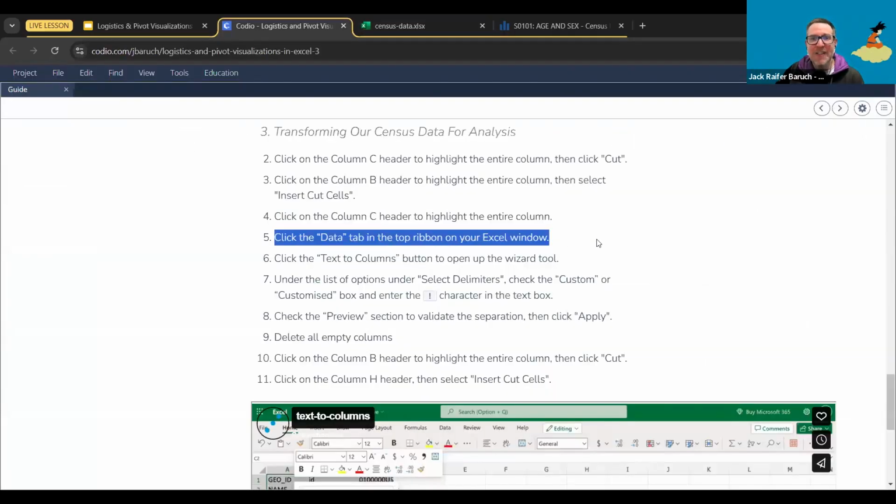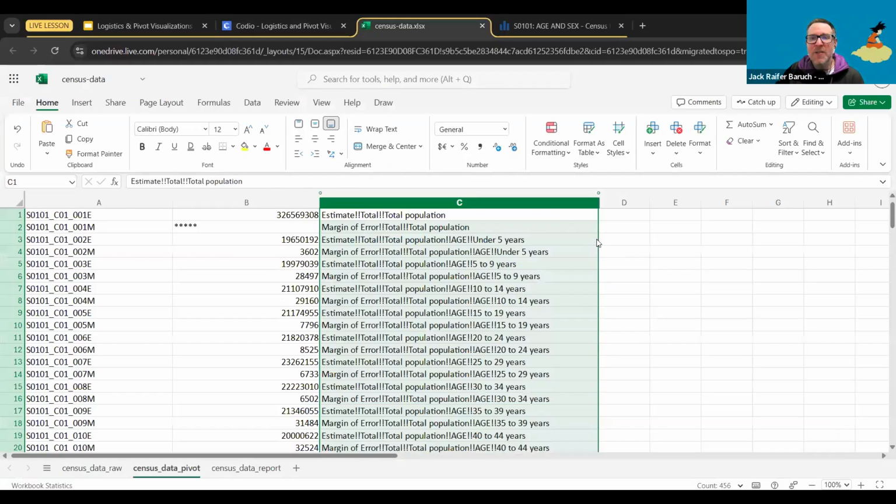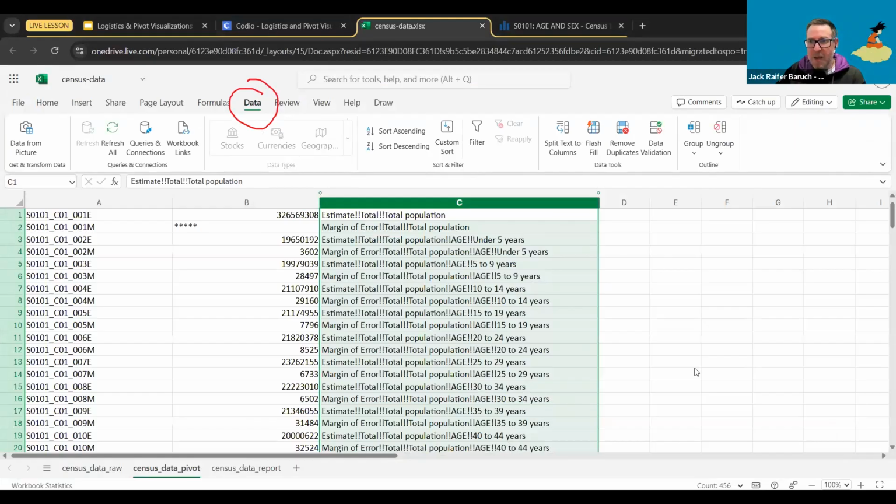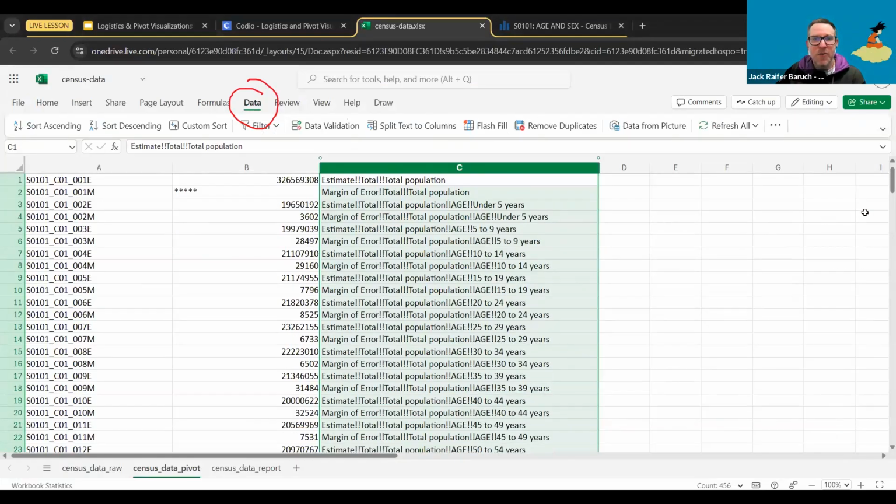Second, we're going to go to the data tab. Let me show you right here. The data tab is right here. Okay. So we are going to go to the data tab and click on that one. That's going to pop up many other options. By the way, if you're not seeing the whole thing, if you're looking at the single line, it still works. We can still do it. All right. So after you do that, the next part is we have to go here to split text to columns.